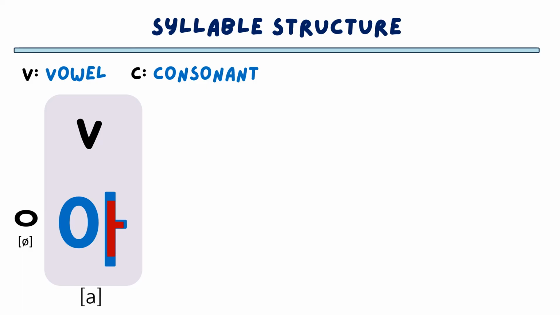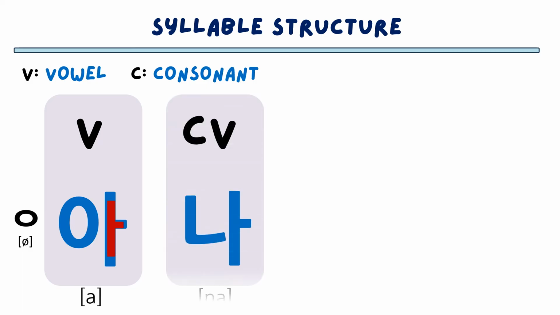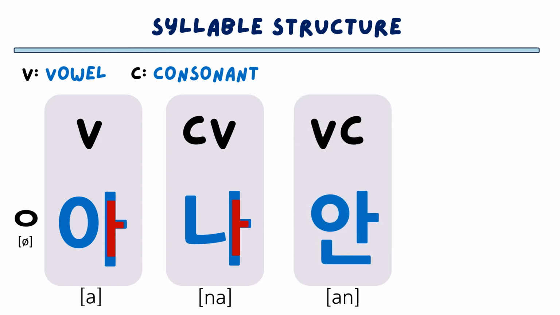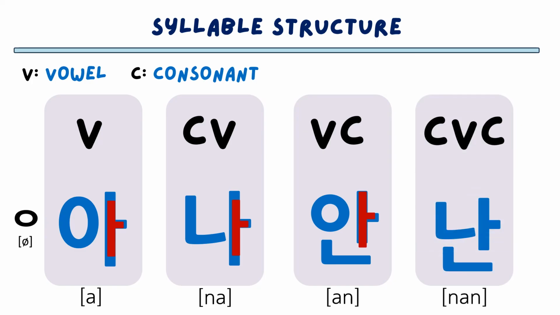I marked the vowel in red here, and the next one is the consonant and vowel syllable, like na. The third one is the vowel and consonant syllable, like an. The last one is the consonant, vowel, and consonant syllable, like nan.